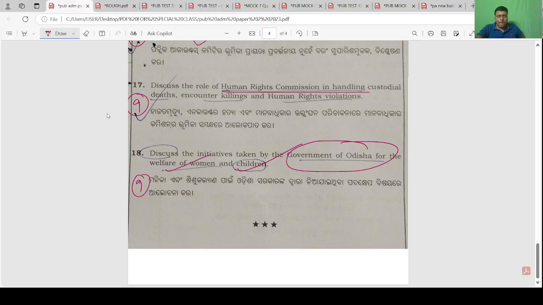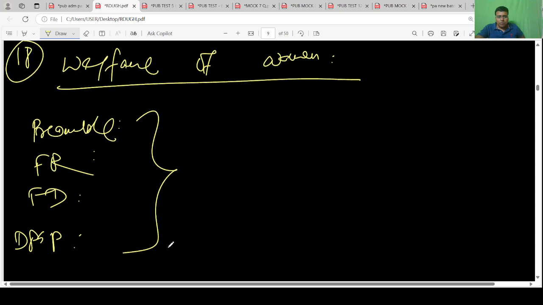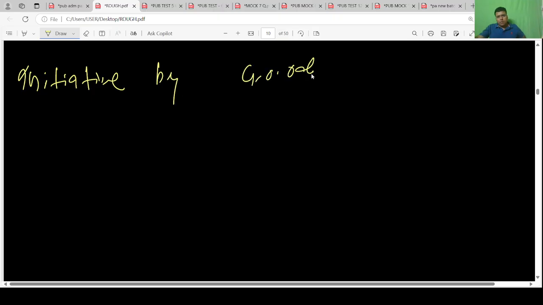After that, the initiative taken by the government of Odisha. Initiative means not only schemes like Subhadra.